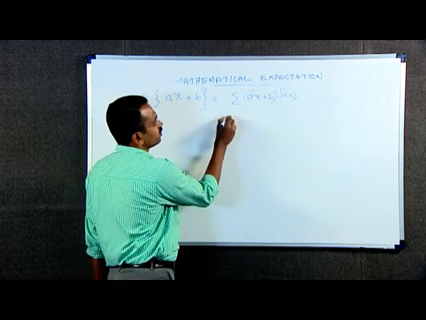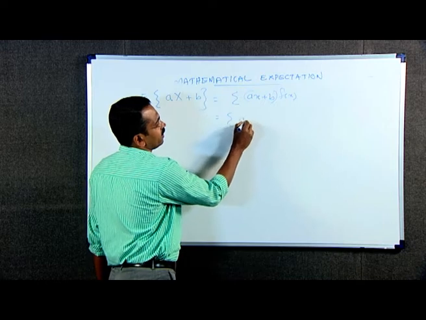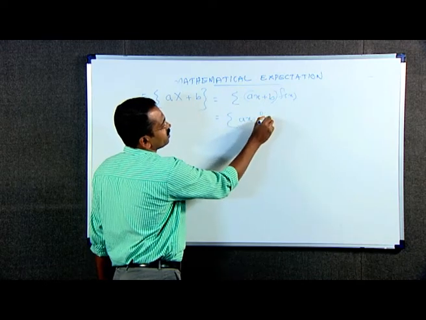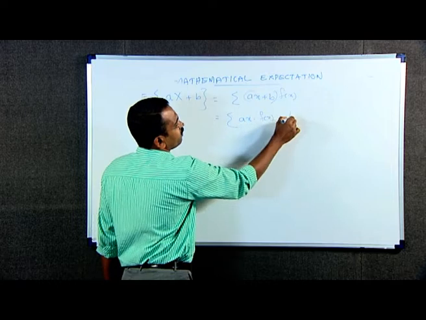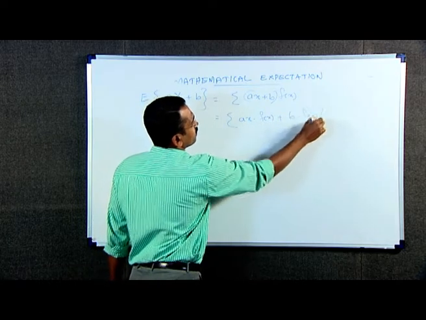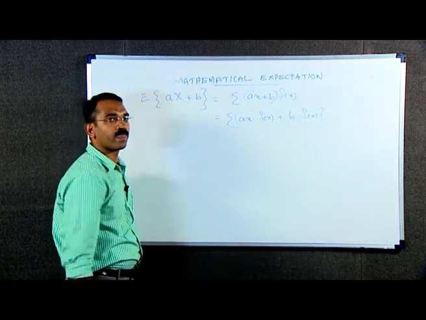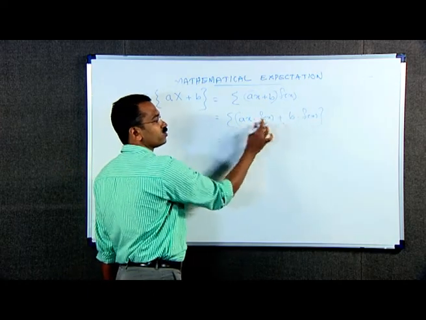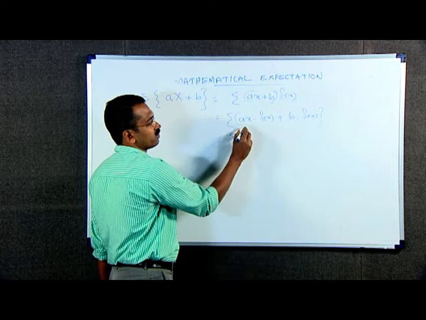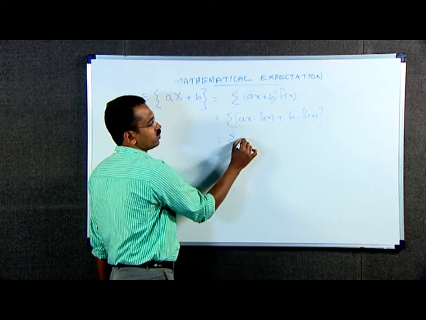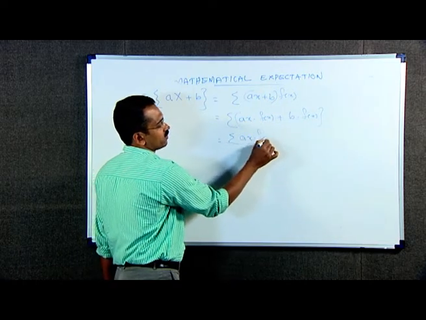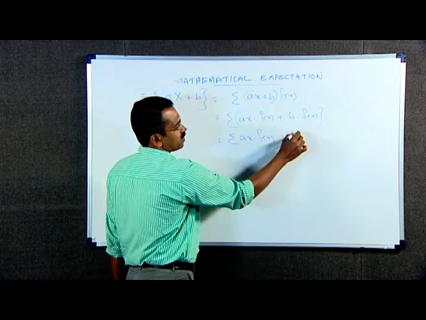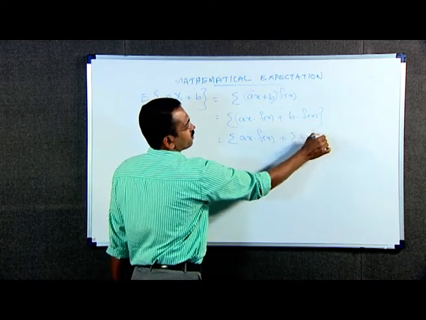This is equal to summation a x into f of x plus b into f of x, which is equal to, we split this sum into 2, that is sigma a x into f of x plus summation b into f of x.